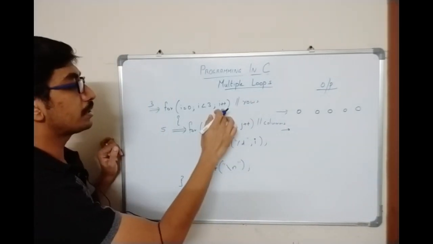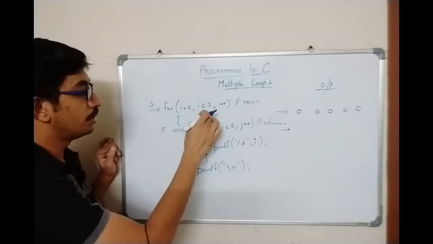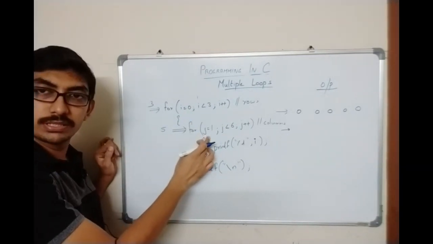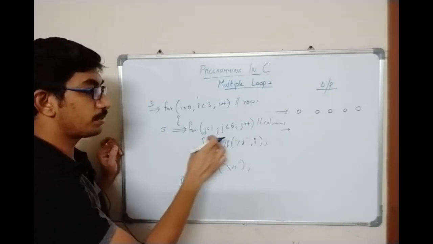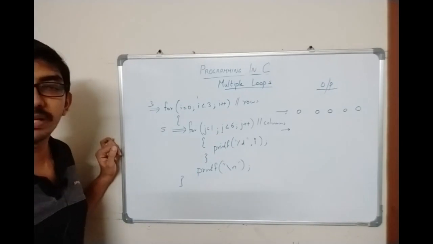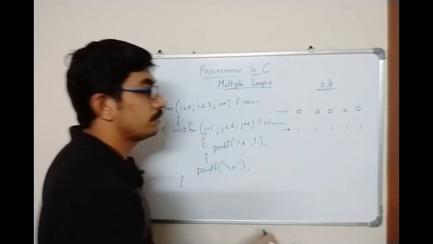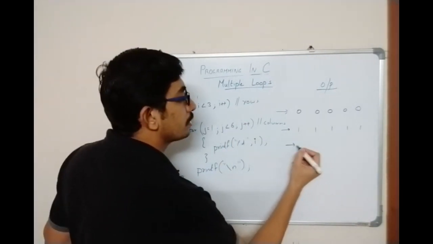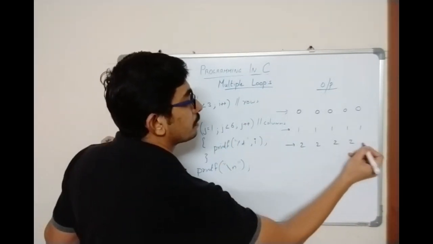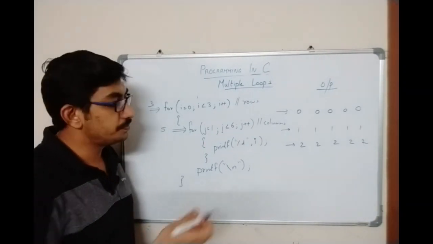The i value will be incremented, i will become 1, 1 less than 3, condition is true. Again the inner loop will get initiated. Again this is going to run for 5 times, and all the 5 times the i value is going to remain as 1. So 1, 1, 1, 1, 1, and in the last iteration it will be displaying 2, 2, 2, 2, 2.